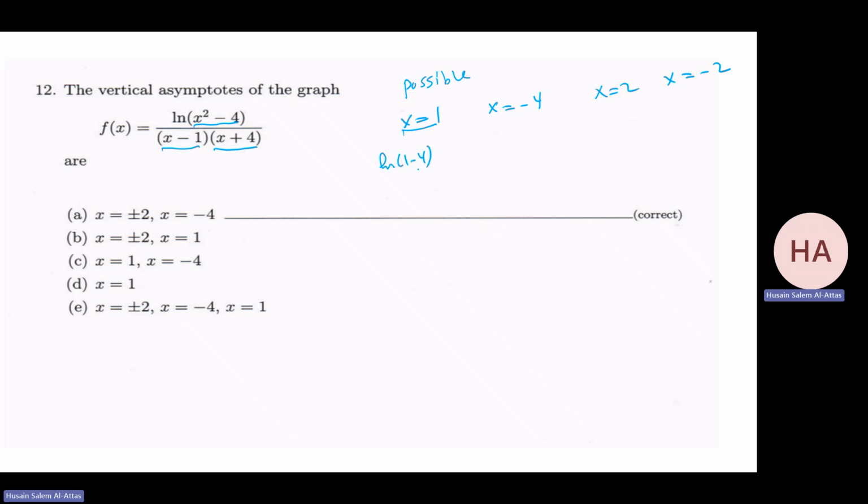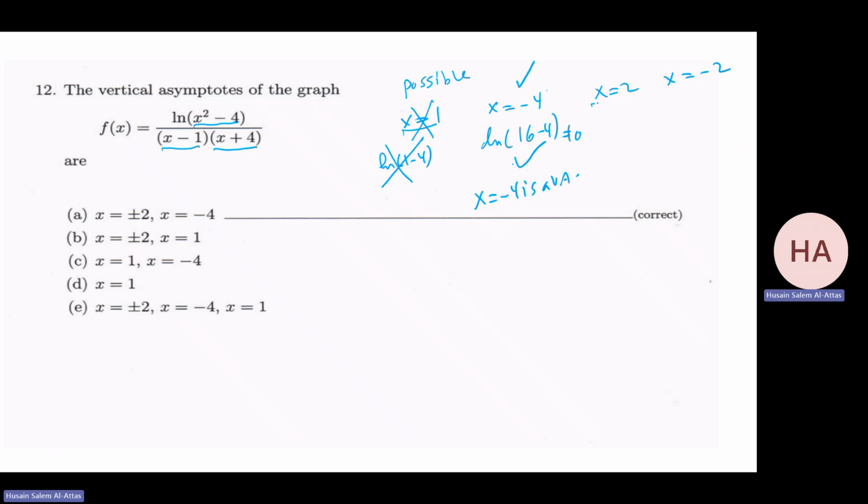I have ln of 1 minus 4. There is a problem. ln of minus 3. This is out. So this is not vertical. For x equals minus 4, the ln will be what? 16 minus 4. So it's okay. So x equals minus 4 is a vertical asymptote. This is not equal to 0.